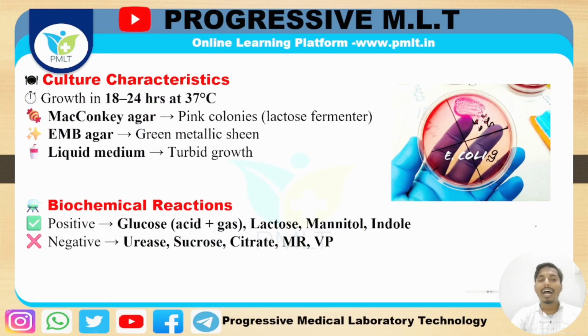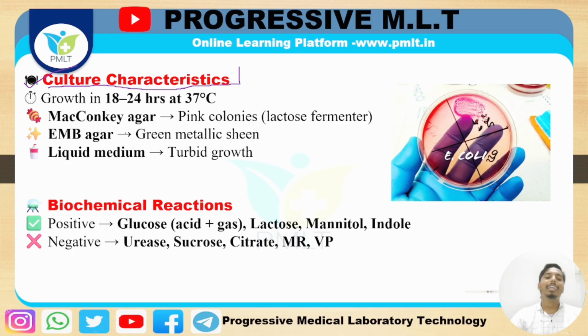See, culture characteristics: we have already understood the basic characteristics and the morphology of Escherichia coli, meaning how they look. Now we need to understand where they grow.